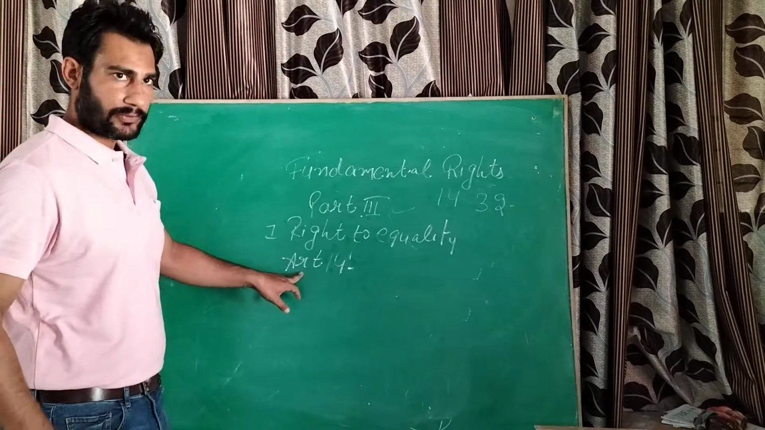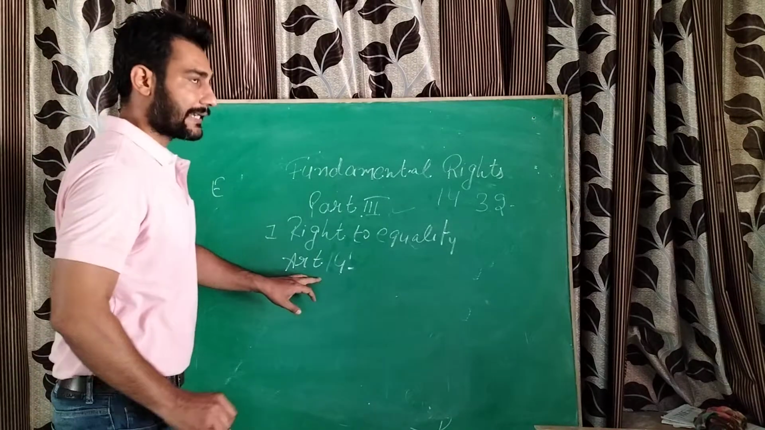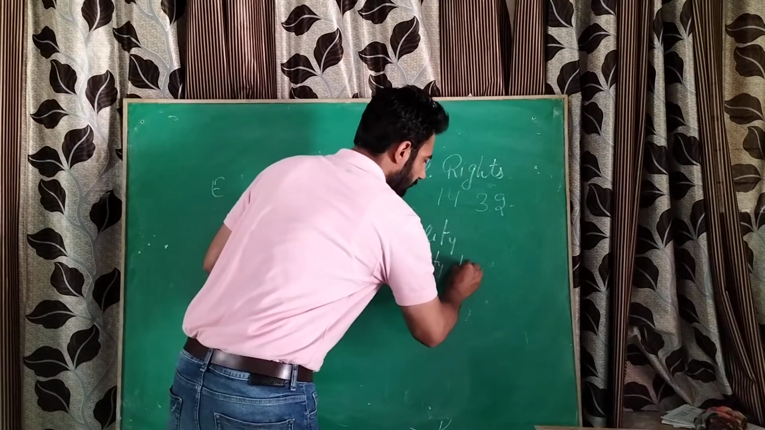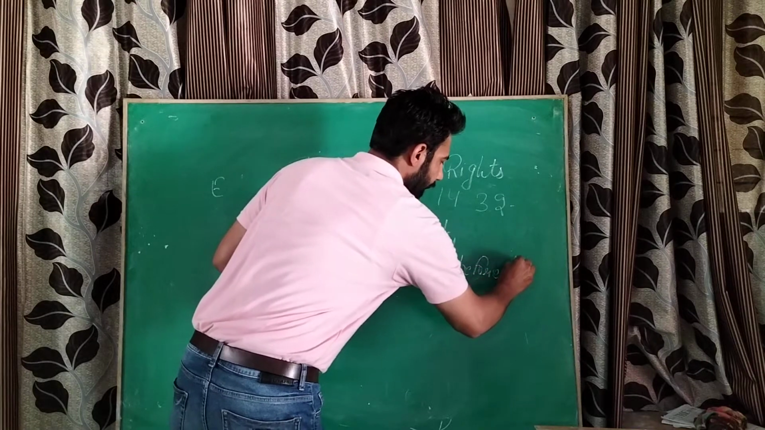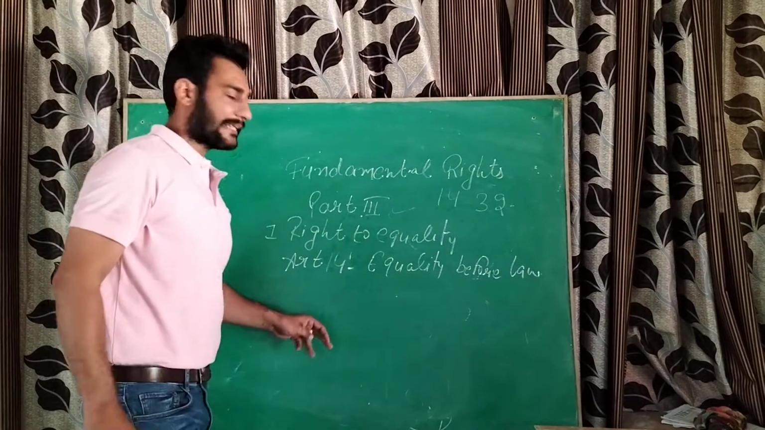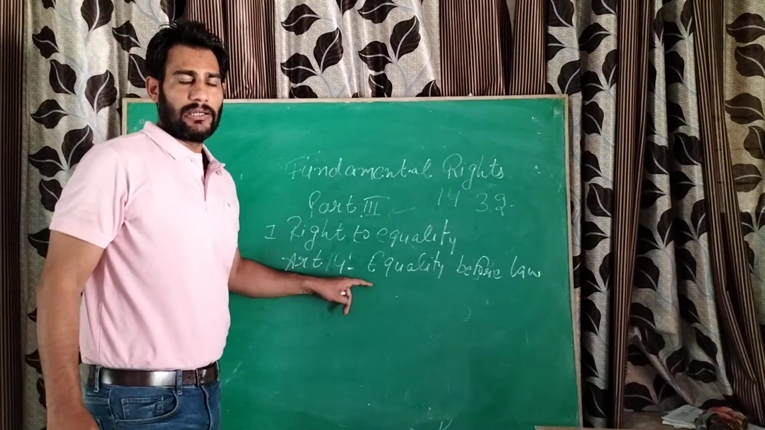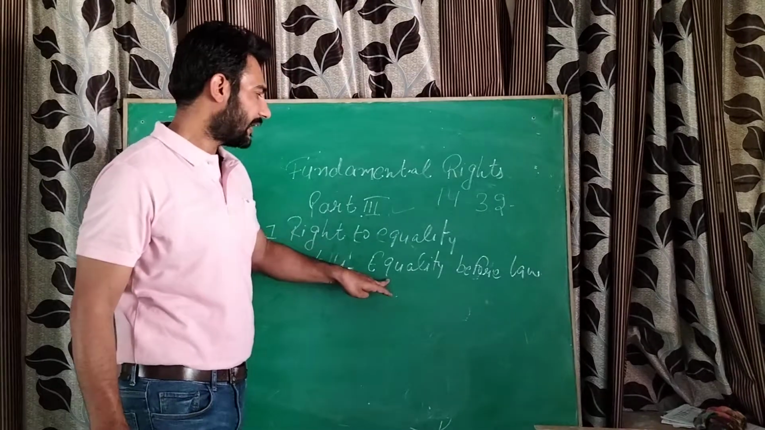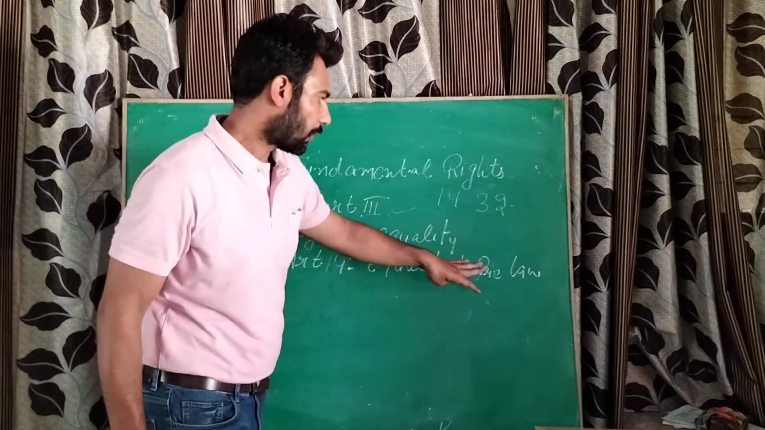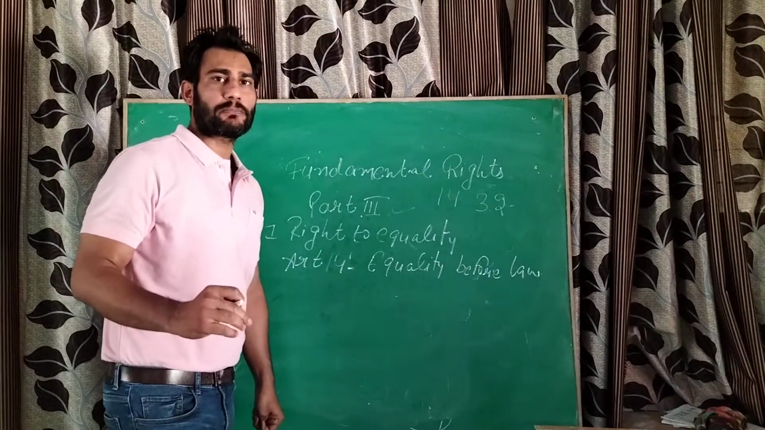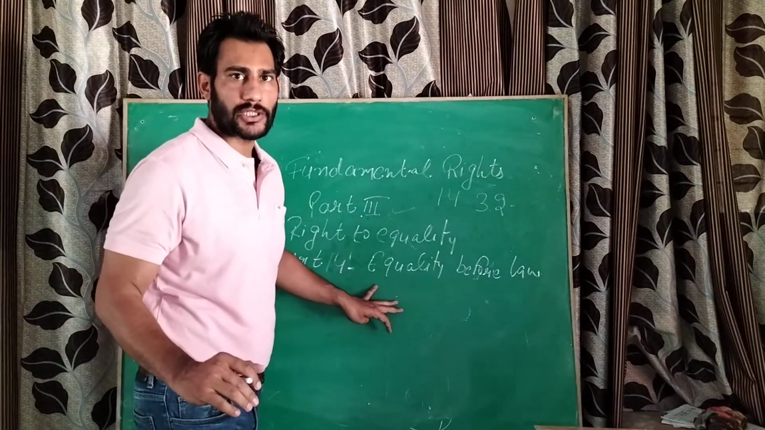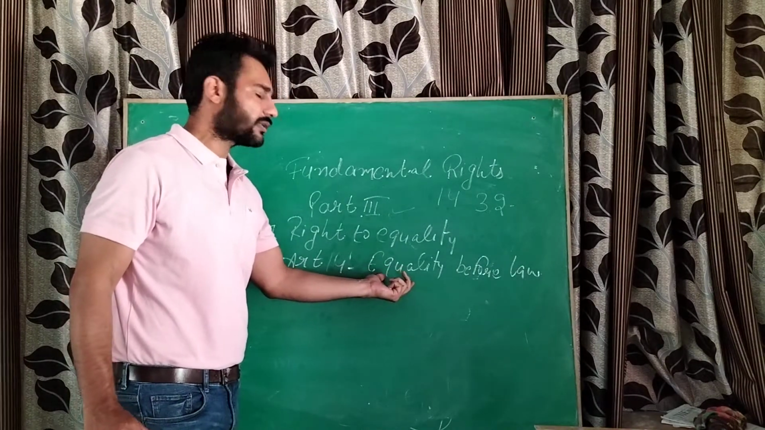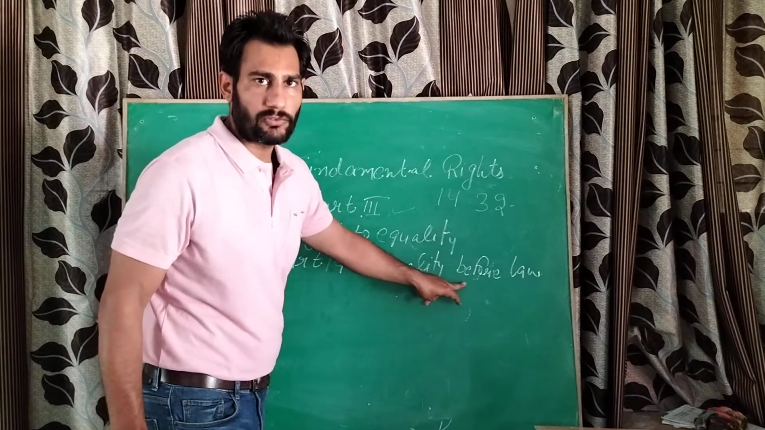Article 14 tells us about equality before law. Which means that every individual, without any kind of discrimination on the basis of caste, color, religion, is equal before law. There are some privileges for the President and for the Governors of the states, but the Constitution describes that every individual in the country is equal before law.